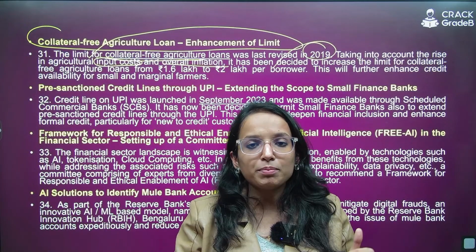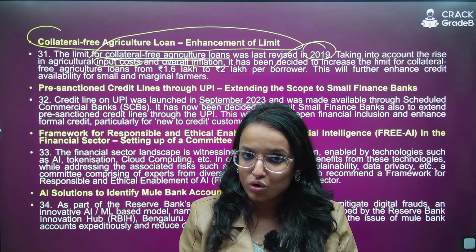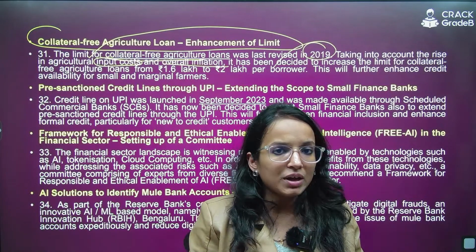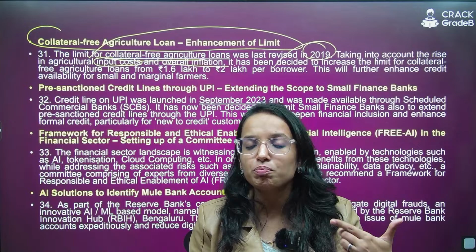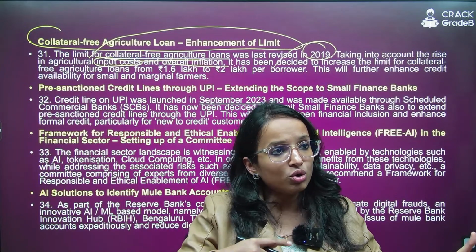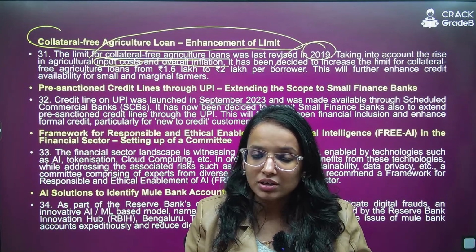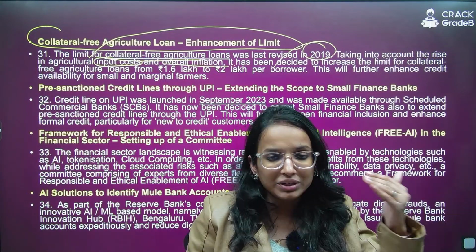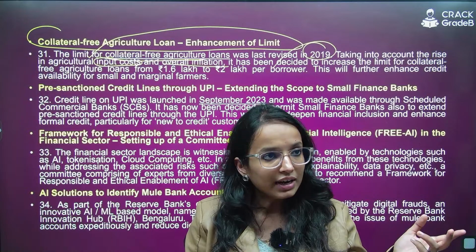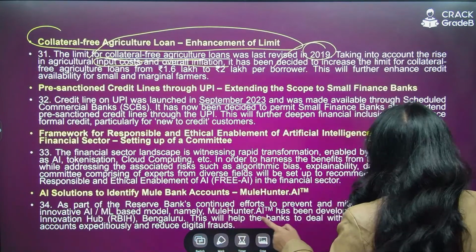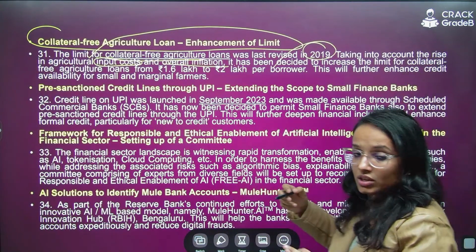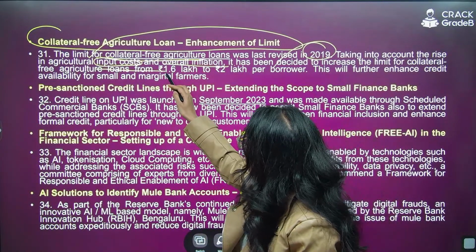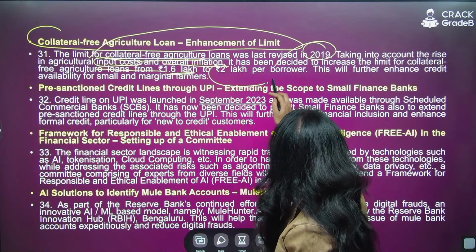We need to provide them more of financial assistance in terms of loan. Also, collateral free loan would be better because a lot of them do not have enough collateral to provide to the banks. That's why they go to non-institutional channels of lending and then they fall prey to the trap. Getting my point, right? So they have decided to increase the limit for such collateral free agricultural loan from existing 1.6 lakh rupees to 2 lakh per borrower.